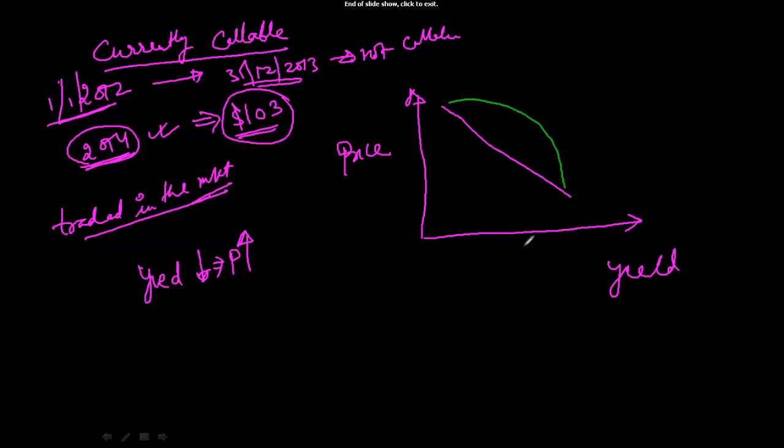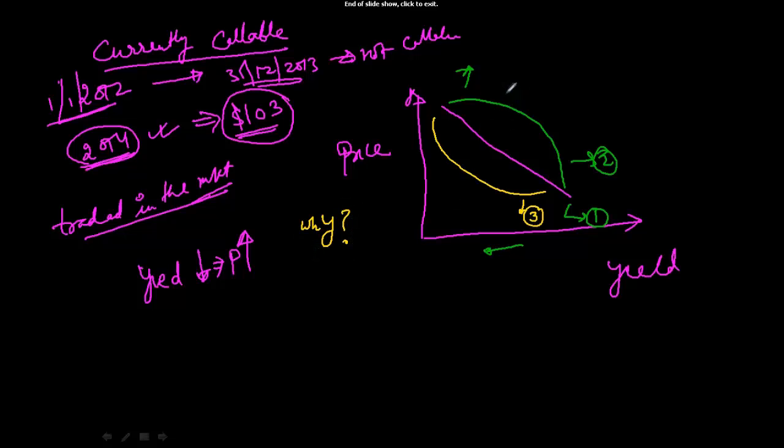So yield is decreasing and price is increasing. Can the bond price behave like this? Let's say you have this as 1, this is 2, and the third type is this. So you have 3 types. We know that when the yield decreases, the price will increase. But will it happen this way, or this way, or this way? Okay, so can we say it's 3? But why is it 3?